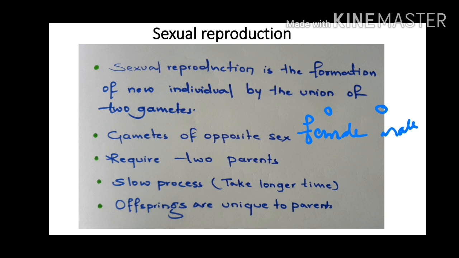In the third point, it requires two parents. Yes, definitely it requires two parents. As in asexual reproduction, there is no requirement of two parents. Only one parent is giving rise to its young one. But in sexual reproduction, as we know there is a requirement of two gametes, it means there should be a necessity of two parents.